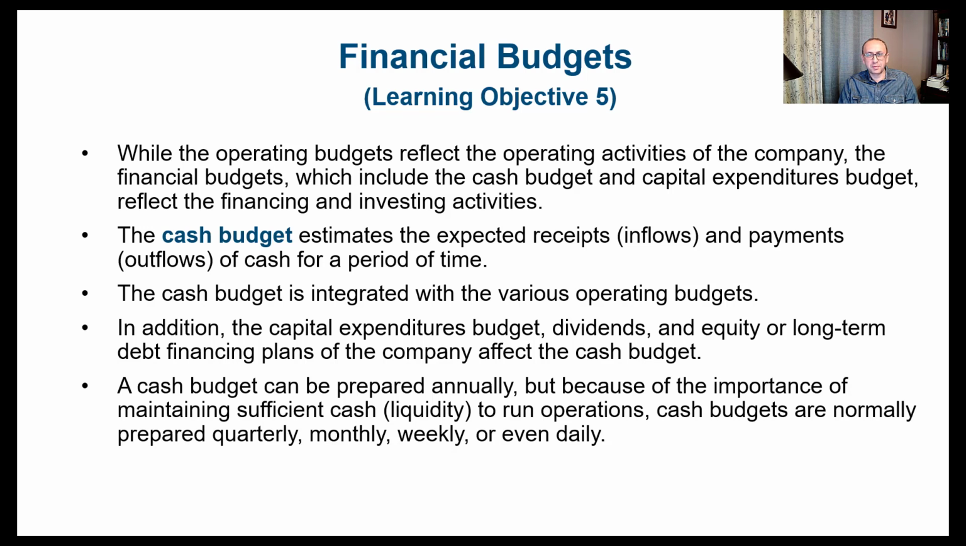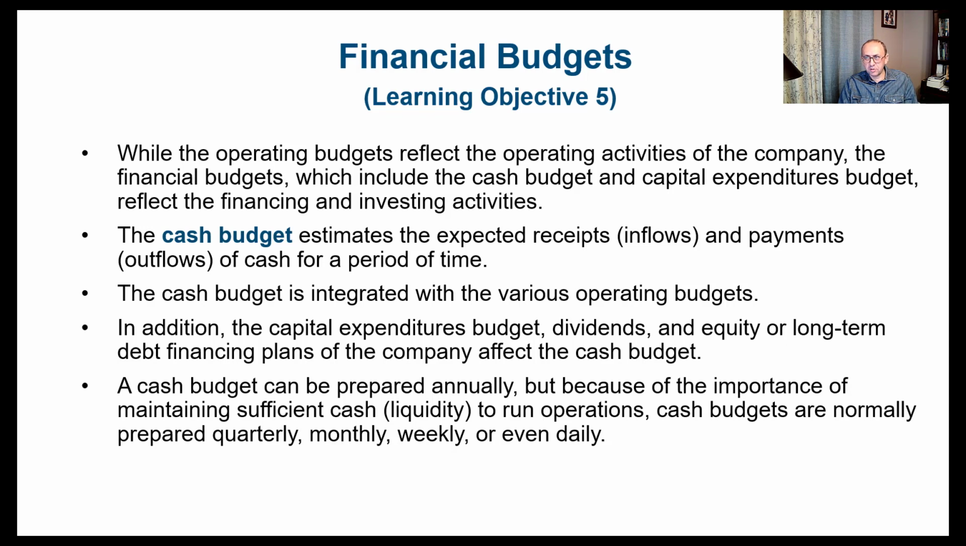I hope you can remember the statement of cash flows, where it had three different types of activities. We had the operating activities, we had the financing activities, and we had the investing activities. We already covered the operating budget. Now let's cover the financial budget, which focuses on the two other activities of the statement of cash flows, which is the financing and investing activities. The cash budget estimates the expected receipts, inflows, and payments or outflows of cash for a period of time.